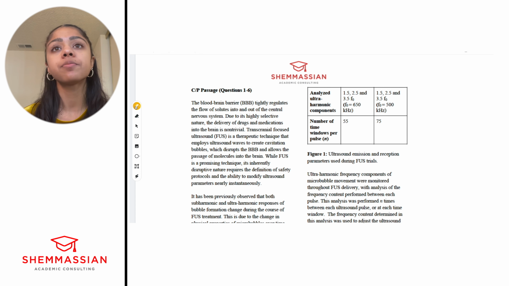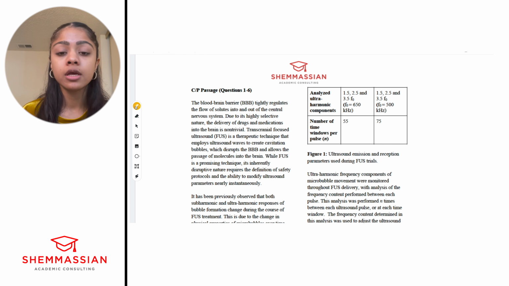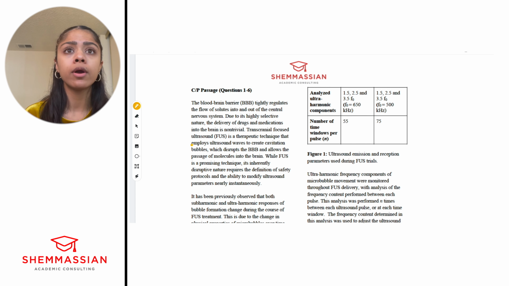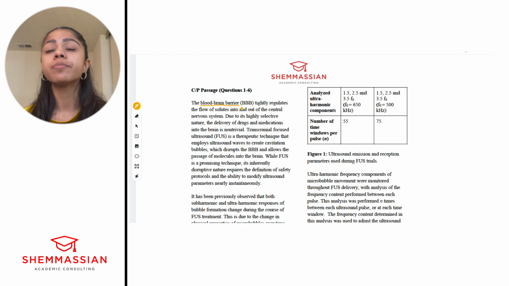Okay, so that is a lot. It's helpful to sort of break it down, go through it one part at a time. With the first paragraph of science passages, it's usually an introduction, a background, and just general information setting up the experiments that are often brought in later. So here, the blood-brain barrier tightly regulates the flow of solutes. So this is introducing the blood-brain barrier. I find it helpful to highlight words that become acronyms later, just so it's easier to find when it's mentioned in questions, and also if you forget later in the paragraph. Right, so I would highlight blood-brain barrier here, and this is introducing it.